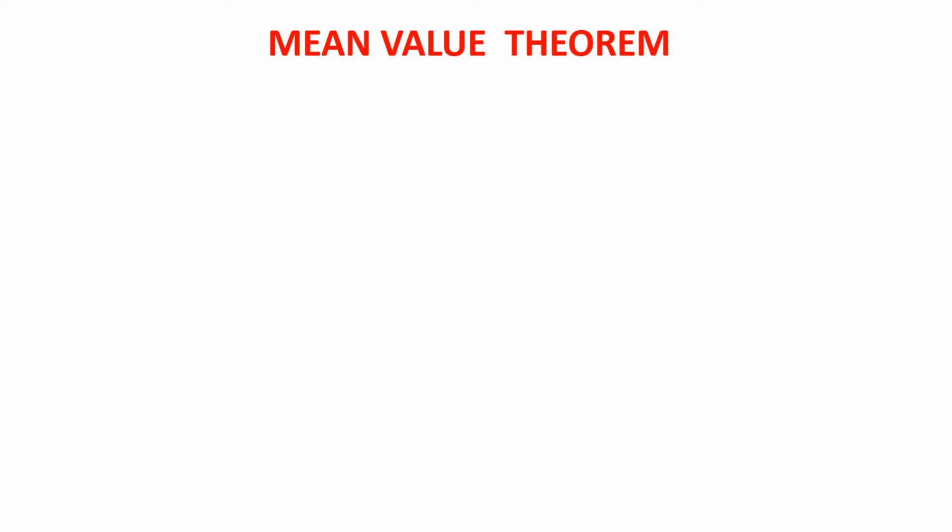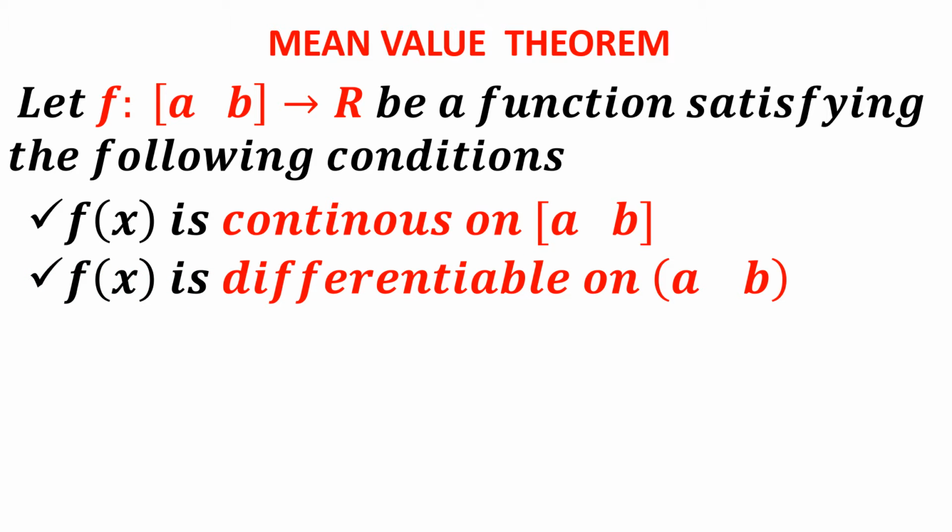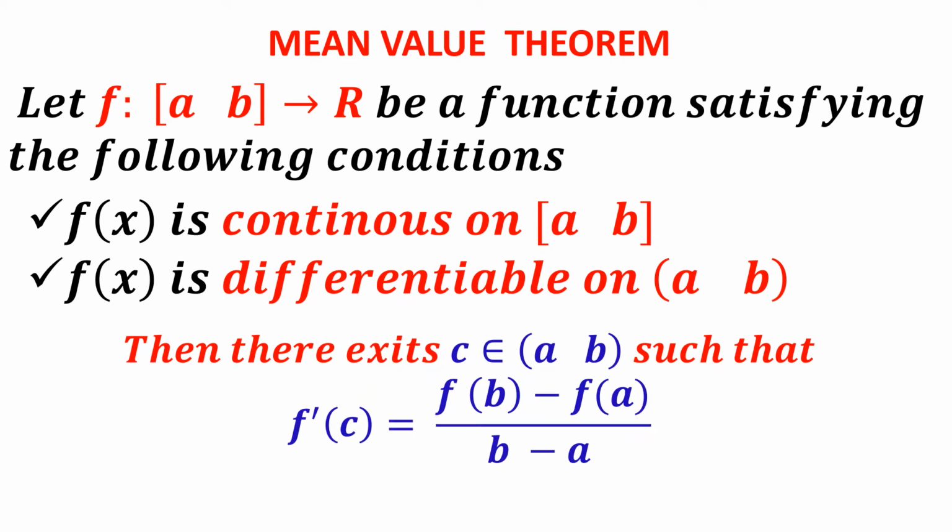Let us see what is mean value theorem. The same function we are taking from [a, b] to R, satisfying the condition that it is continuous and it is differentiable. Two conditions only: it is continuous on [a, b], that is without any break, and it is differentiable also. We are able to find the derivative also in the open interval (a, b). There is no need that it should be derivable at a and derivable at b. Then there exists a point c in between a and b such that the value of f'(c) is equal to f(b) minus f(a), the value of f(x) at b minus value of f(x) at a, upon b minus a.